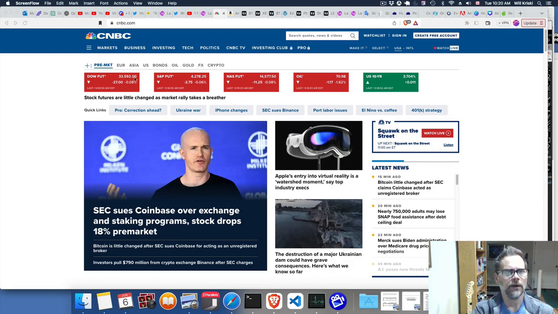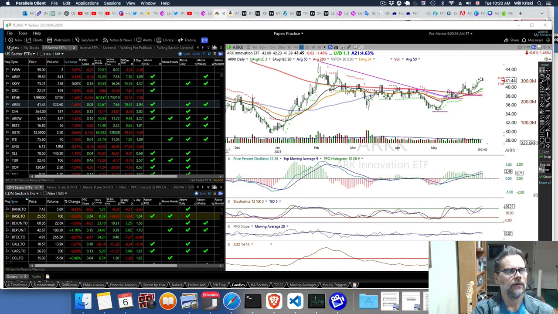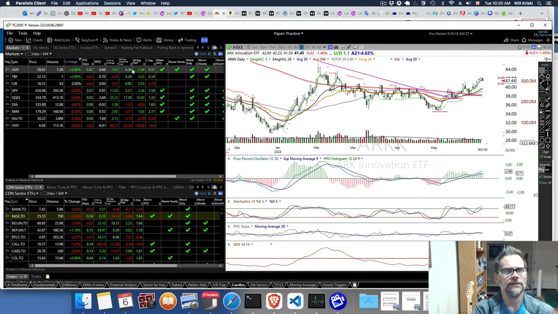But the markets themselves right now aren't doing much. They're fairly flat right now. So over in TC2000, I have these different tabs here, like in each square. So there's a lot of data. I can flip between the markets, the sectors, inverse ETFs, whatever I want to put up here.